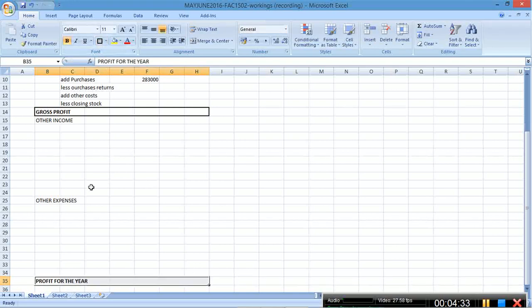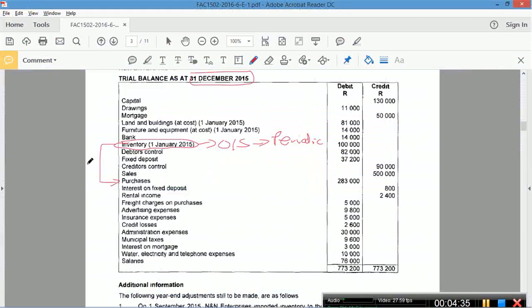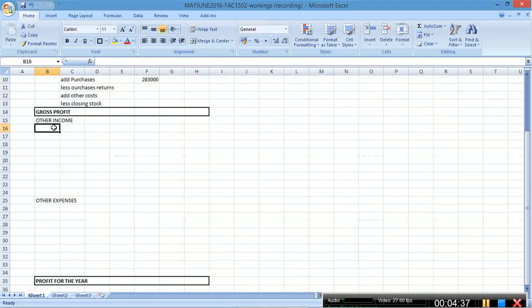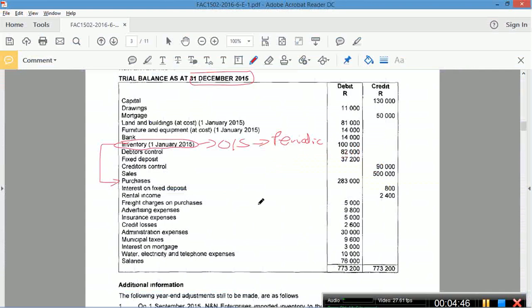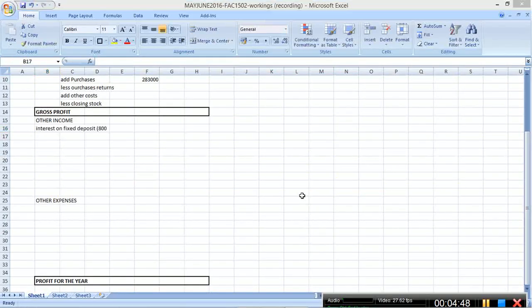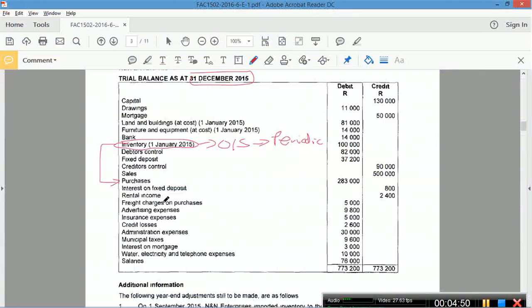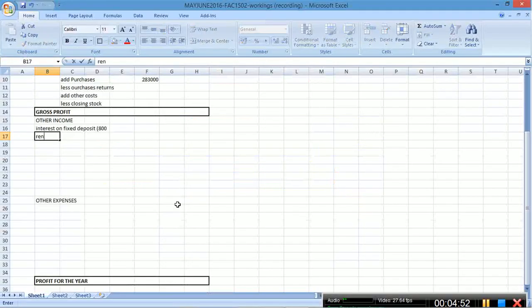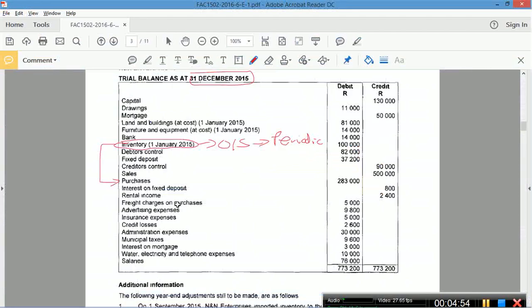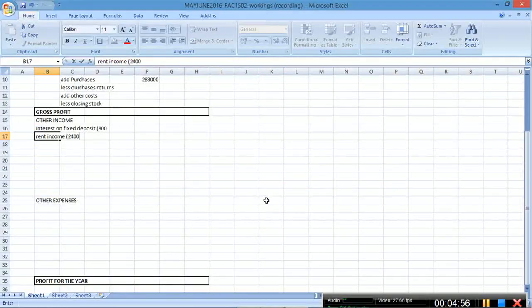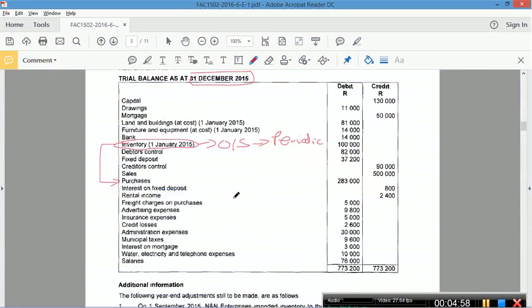Bold that, underline that. Okay, let's look for the figures. Interest on fixed deposits. The amount that was given in the question, 800. Okay, then you've got rent income. Rent income is income, that's easy. Just insert it where it needs to go. Rent income 2,400. Okay, what else do we have?